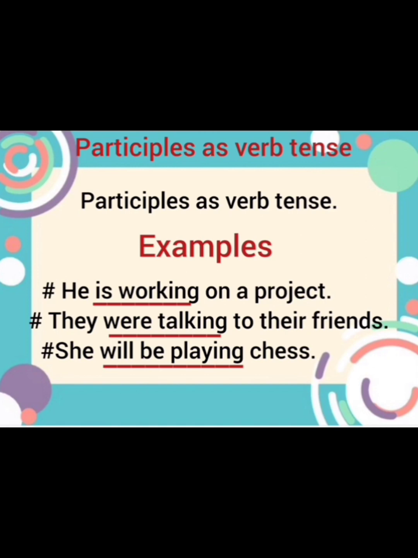They were talking to their friends. Now again, with the help of an auxiliary, were is there and talking is the main action, they are forming a verb tense. Here these are considered as action words. She will be playing chess. Now will be playing is a verb tense. With the help of an auxiliary, will be, it functions as a verb within this sentence.